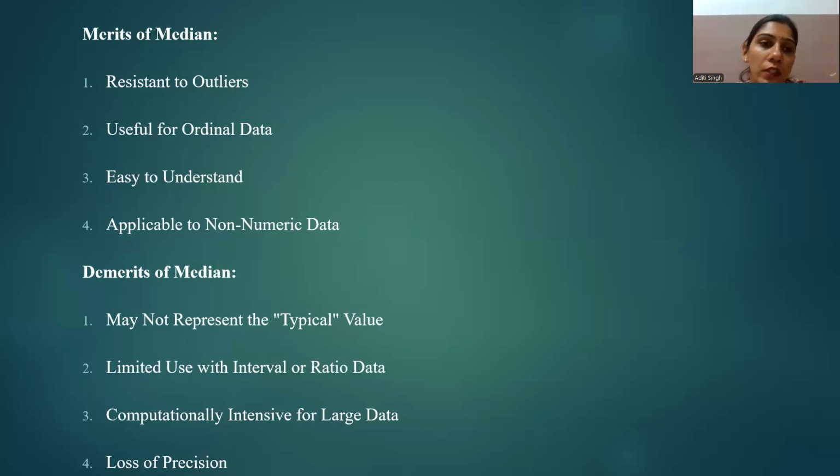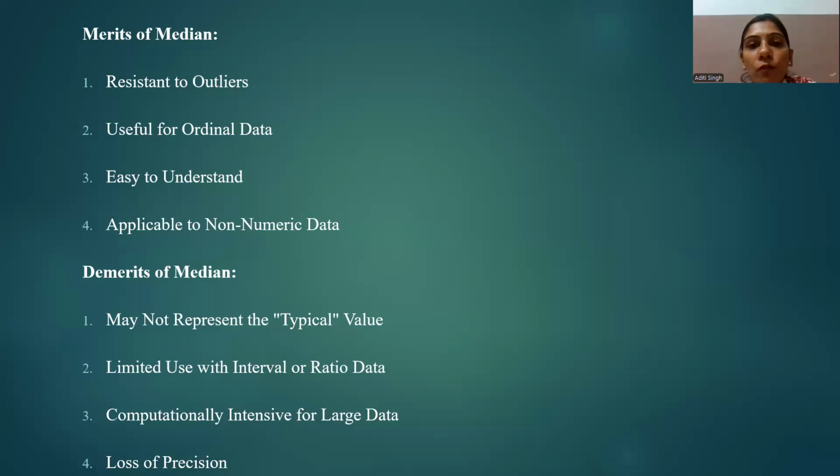Next one: useful for ordinal data. The median is particularly useful when dealing with ordinal data, or you can say unsystematic data, where the data points have a specific order or rank. It provides a meaningful measure of central tendency without assuming equal intervals between data points, which is required to calculate the mean.